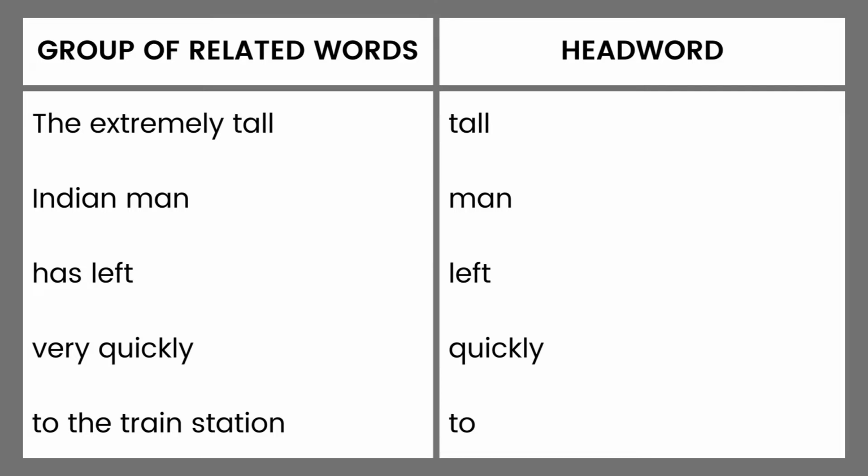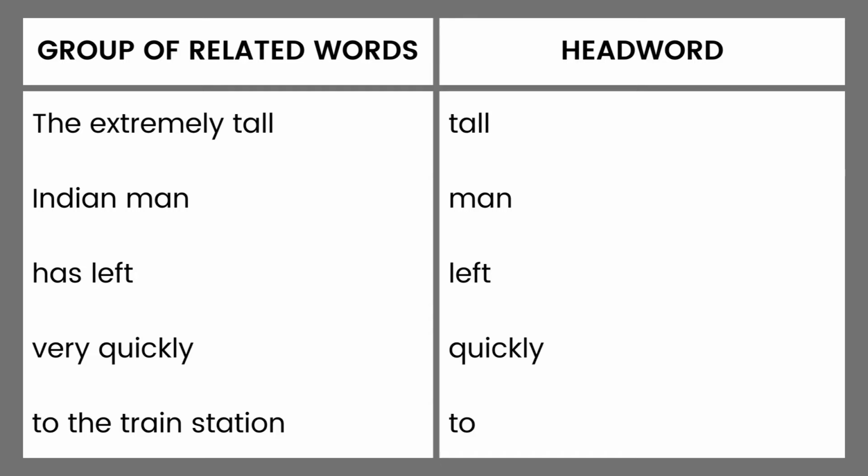Our first group of related words, the extremely tall. This is made up of an article, an adverb, and an adjective. In this phrase, we must identify the head word. And the head word in this phrase is tall because it is the word emphasis is laid on. The other words, the extremely, are modifiers helping to lay emphasis on tall.